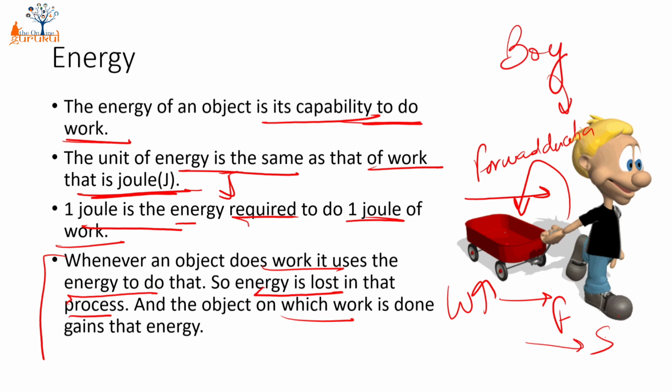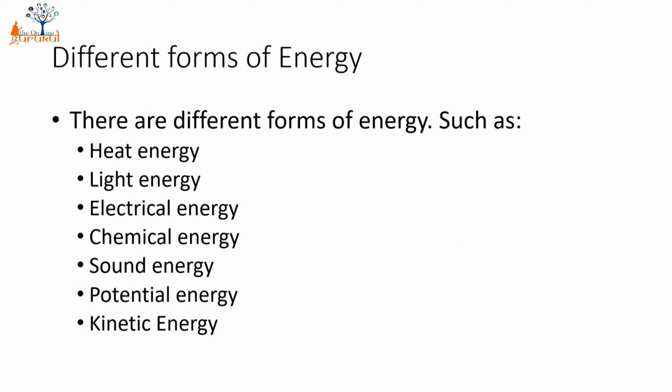Okay, so now next thing is, let's see what are the different forms of energy. So what are the different forms of energy? A few of the forms of energy are heat energy, light energy, electrical energy, chemical energy, sound energy, potential energy, and kinetic energy. These are some forms of energy in which the energy exists around us. To give you a brief description about them: heat energy is the energy of hot objects, or energy that flows from hotter objects to colder objects. So if you want to summarize, you can say it is the energy whenever there is a temperature difference.